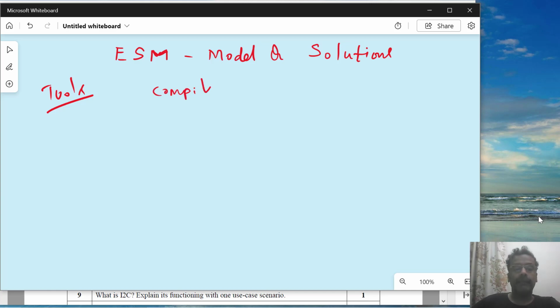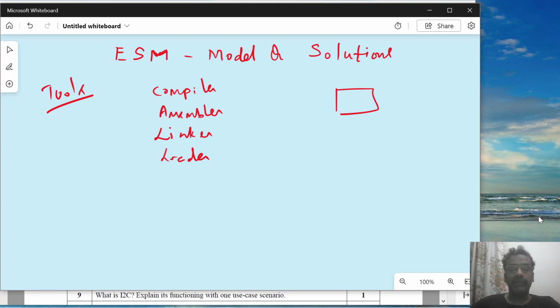Compiler, then assembler, linker, and loader. Now what is the sequence? Let me call this as C, A, L, and maybe loader. Okay. Now what is the input? It could be a C program or a C++ program, right? Any of this. No, I am not bringing Java or Python here. Okay, let us stop with these two languages.